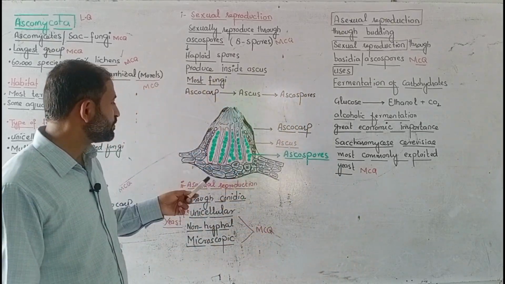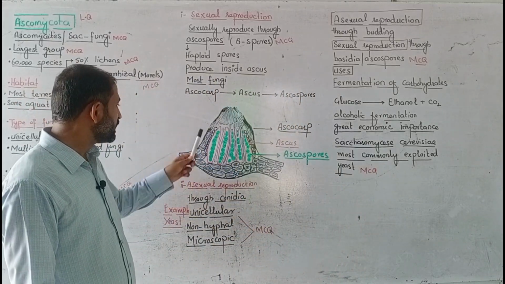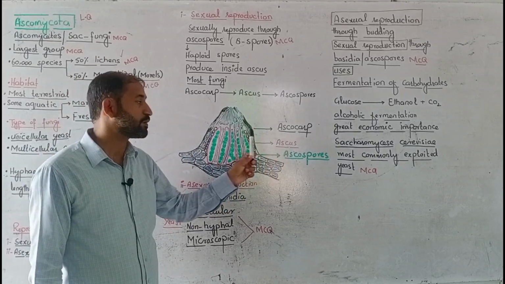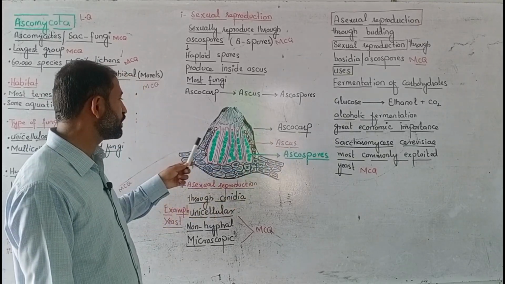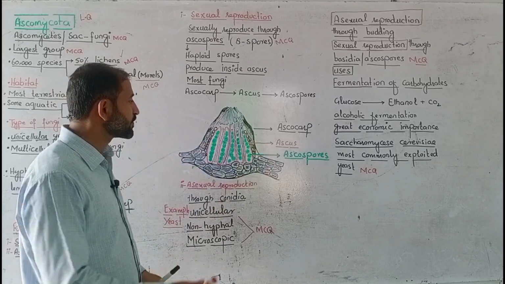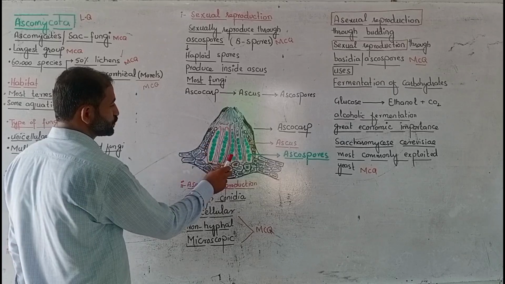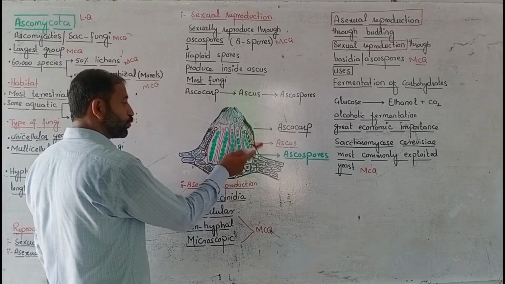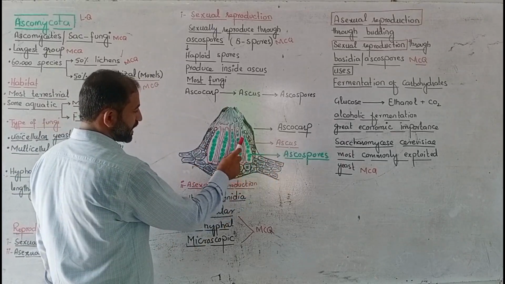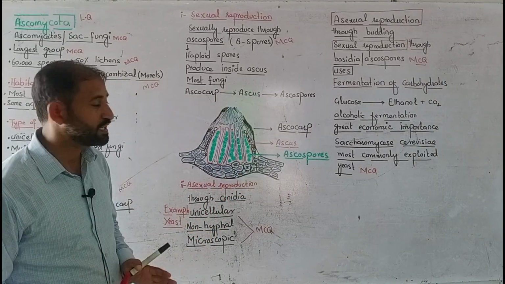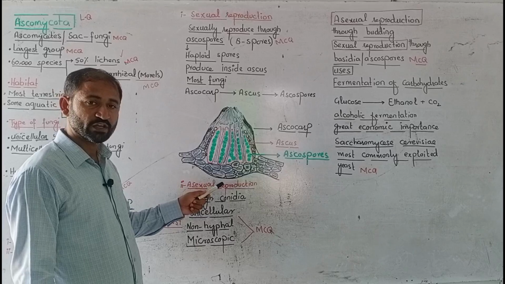So in this diagram I try my best to show that all the black colored material is ascocarp, or this one is the fruiting body, known as ascocarp. Within the ascocarp, these red lines or red parts show the ascus, and within the ascus the green colored ascospores are present, that are approximately 8 in number. So that was about ascocarp.